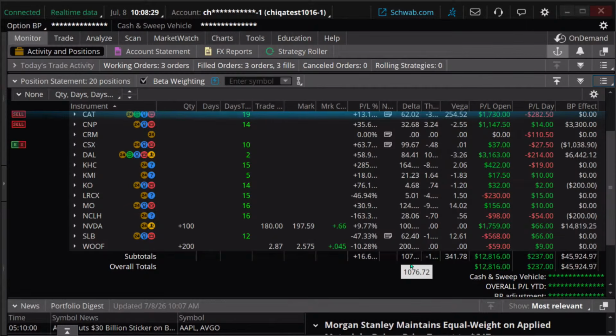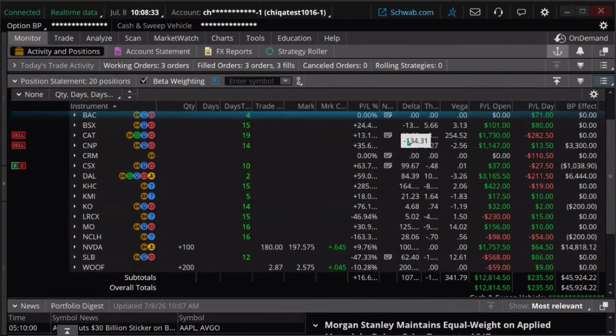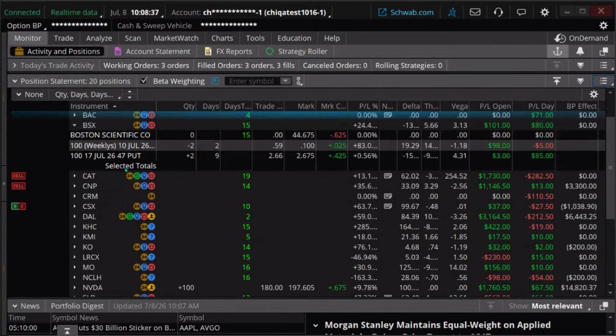So what does this mean? Well, as we look at the individual line items, we can see for this BSX position, which is a diagonal spread, my delta is about minus 134. In other words, if BSX moves $1, we're going to see about a $134 move in our profit or loss on that.